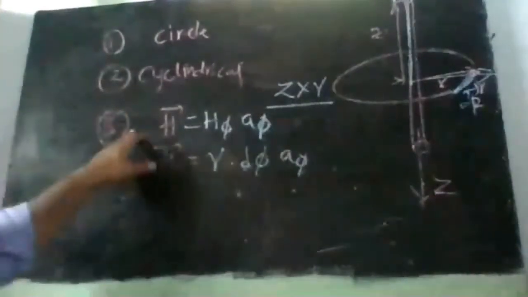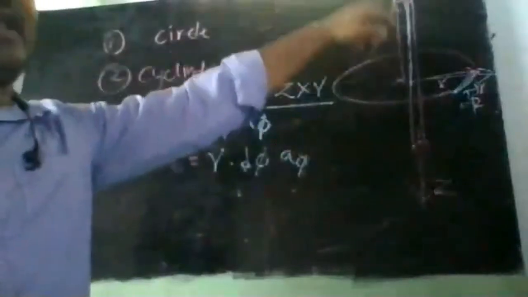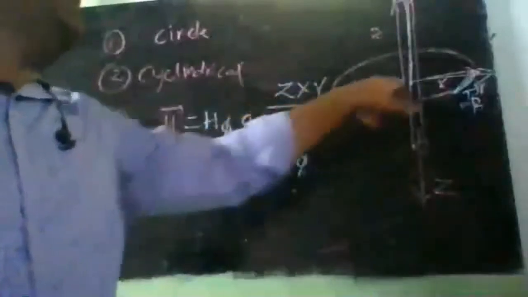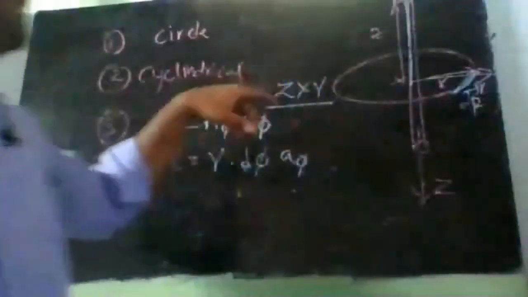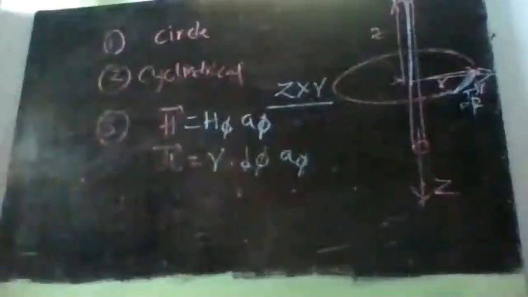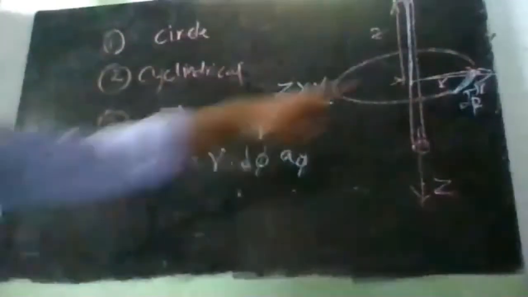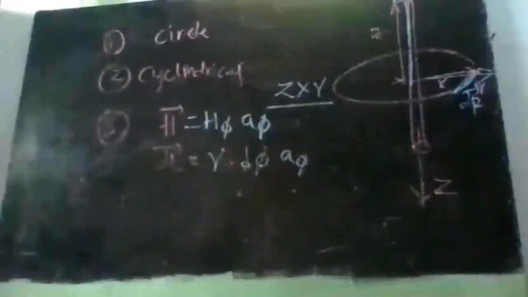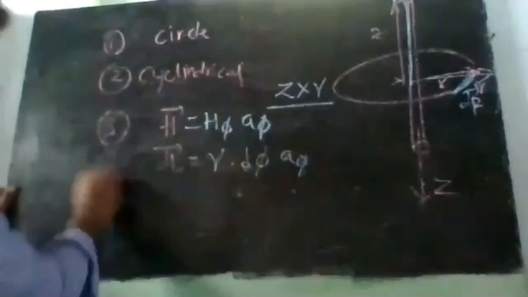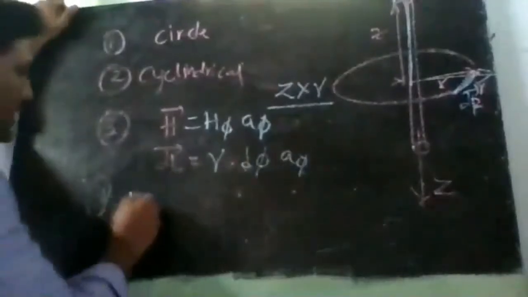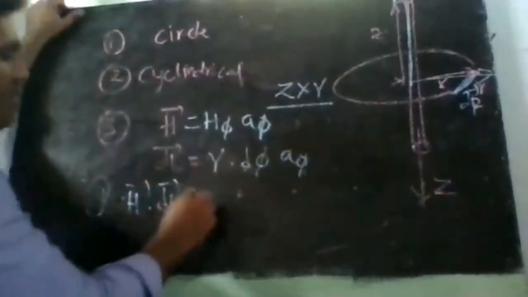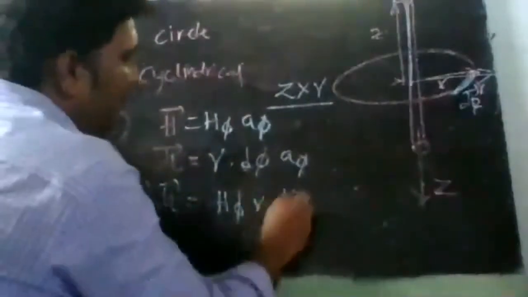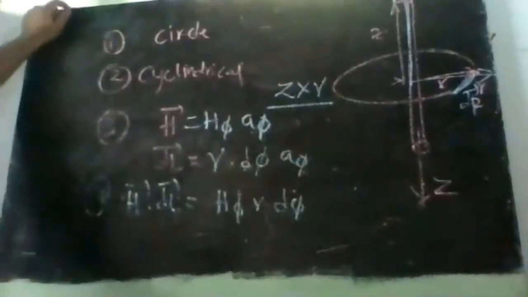The direction of H bar will be along phi, as the conductor is placed along z and this path is along r, so perpendicular to both means phi direction. dl bar, on the Amperian path, is a small element along phi, so we get r d phi a phi. Now let us take the dot product. H bar dot dl bar is equal to H phi into r d phi, because a phi dot a phi is 1, correct?